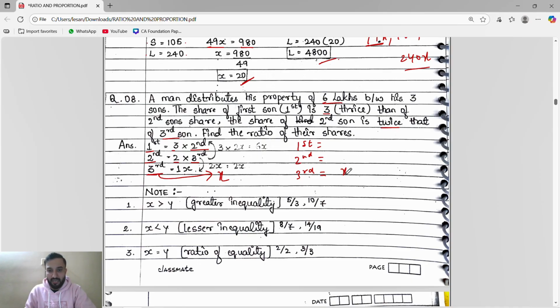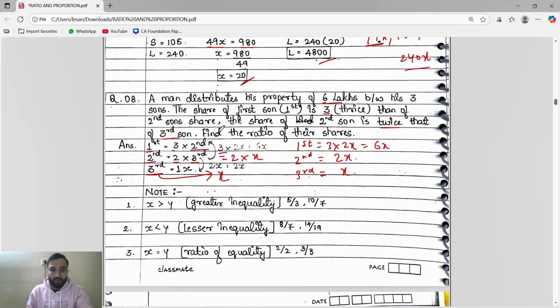So third son share I will take as x. So third son share is x. Second son share is twice the third son's, so second son share is 2x. Then first son share is thrice the second son's, which is thrice 2x, so 3 times 2 is 6x.